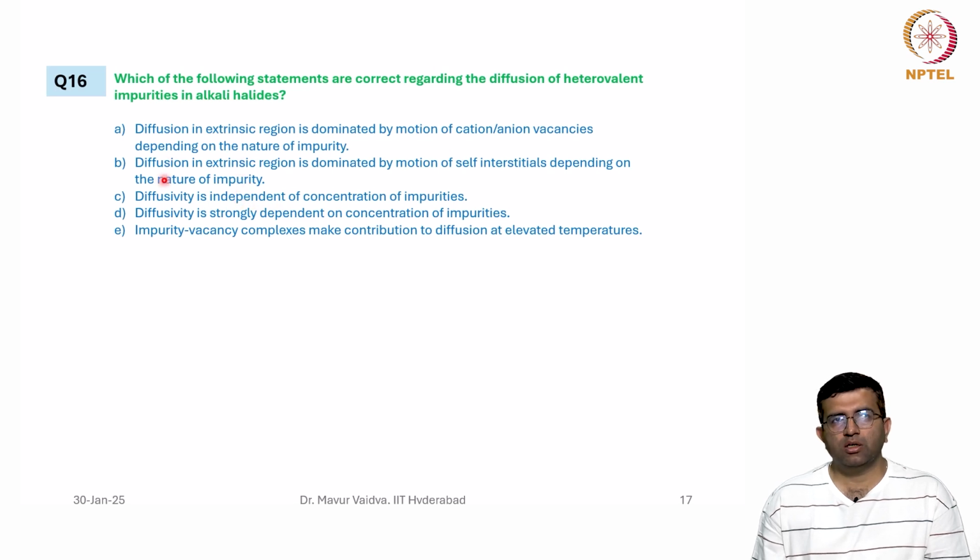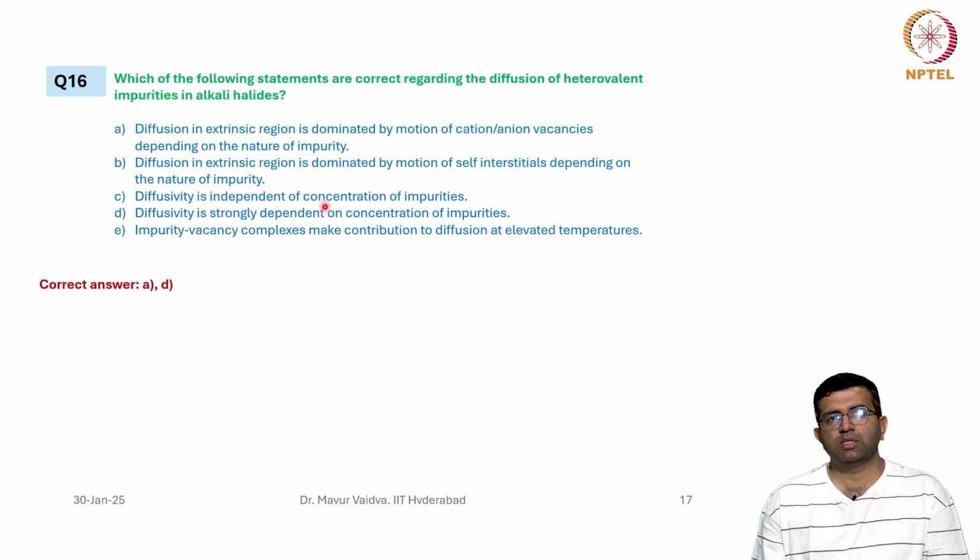In this case, the first statement is correct. C is: diffusivity is independent of concentration of impurities. This is wrong. Diffusivity is strongly dependent on concentration of impurities. This is correct. Remember, we are talking about heterovalent impurities.